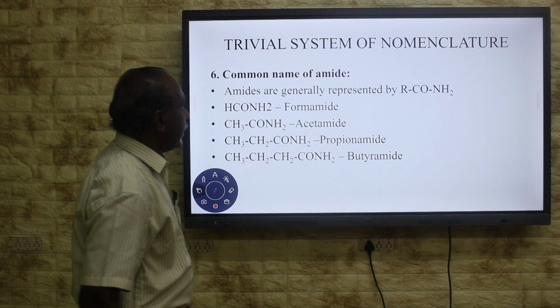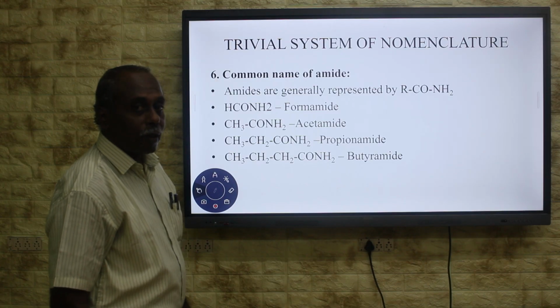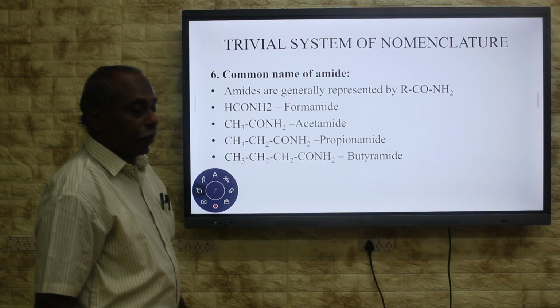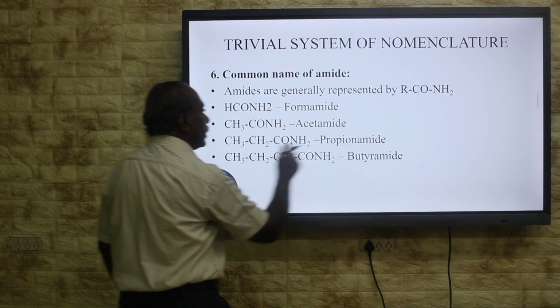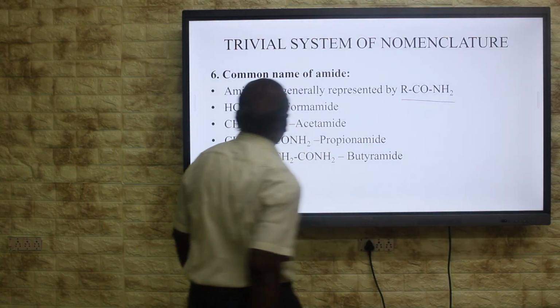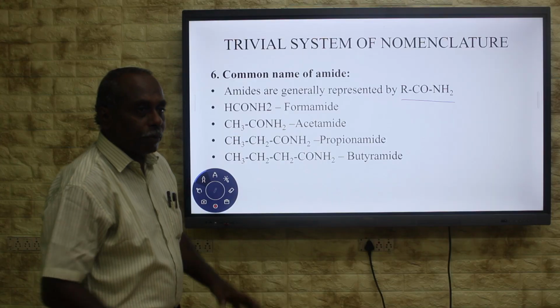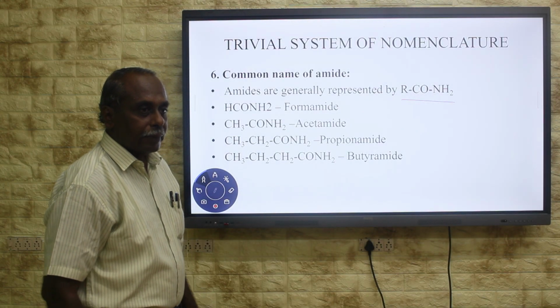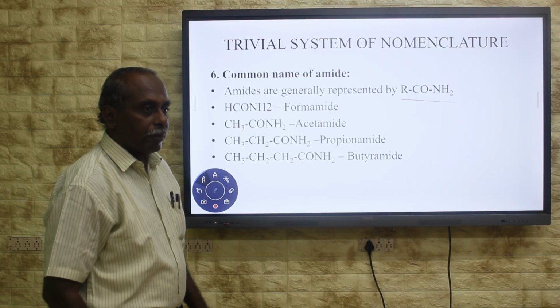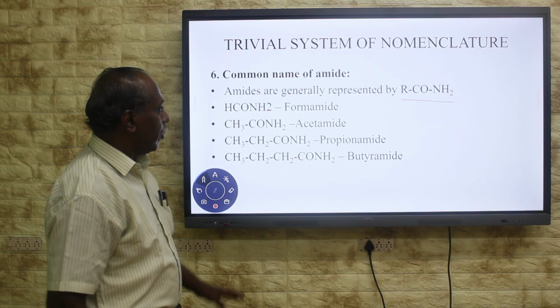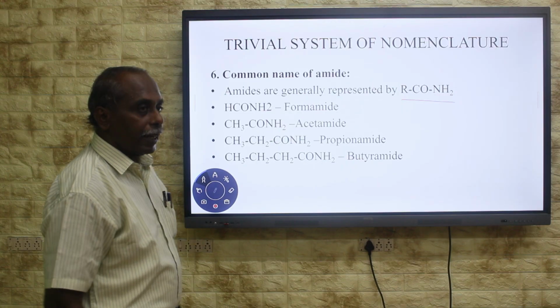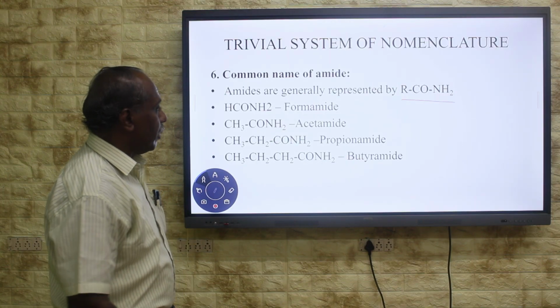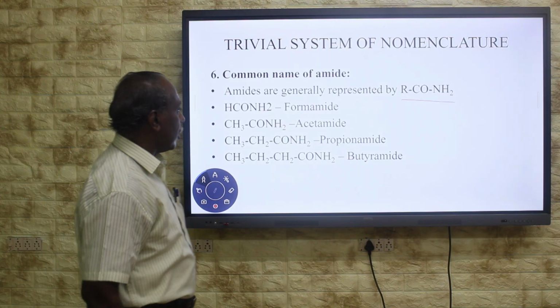The next one is amide. It is also derived from carboxylic acid. The general formula of the compound is RCONH2. The same procedure adopted for writing the common name for acid halide is adopted for amide also.